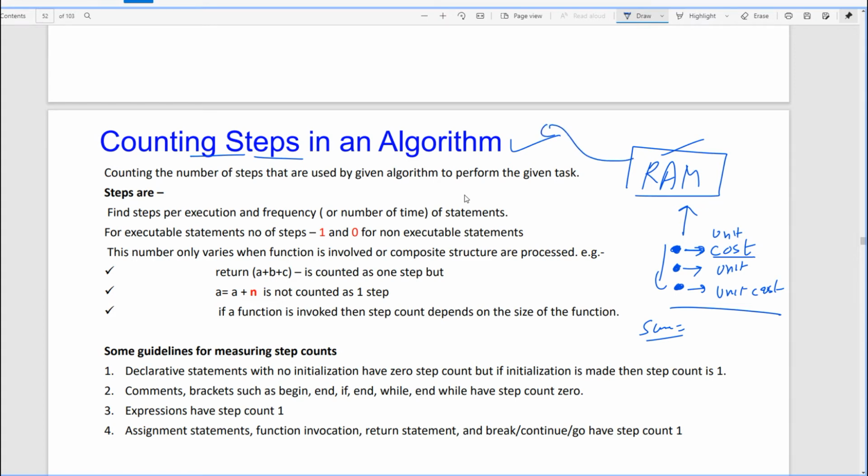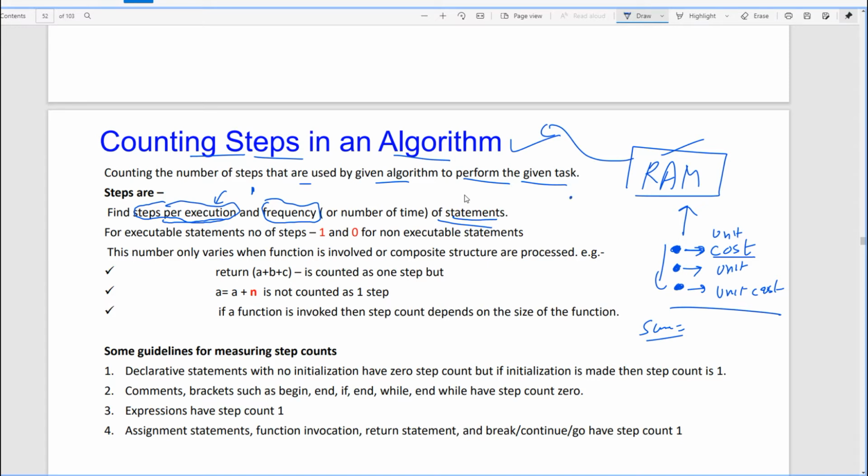Extending this RAM model, now we have to count the number of steps in algorithms, and gradually we will see what the time complexity is. So, counting the number of steps that are used by a given algorithm to perform a given task. Find the steps per execution, and their frequency, meaning how many times that particular step is repeating in your algorithm, or the number of times of a statement.